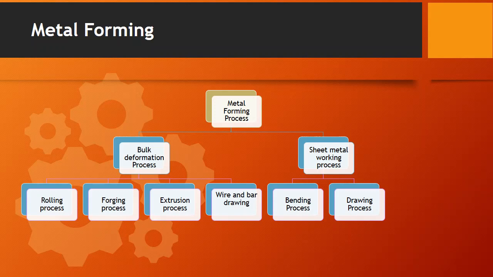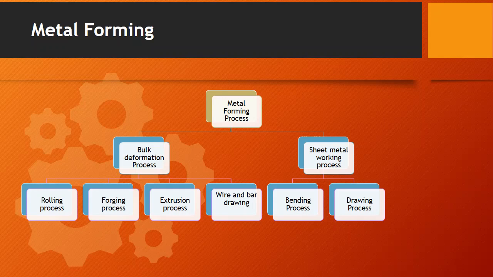In the bulk deformation process, the deformation is provided in bulk. A large amount of deformation is provided. While in the sheet metal working process, we have a workpiece which has a very small thickness, and the deformation is provided to that small thickness of material.